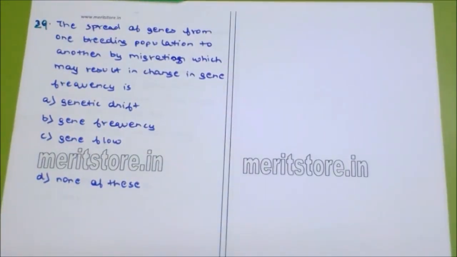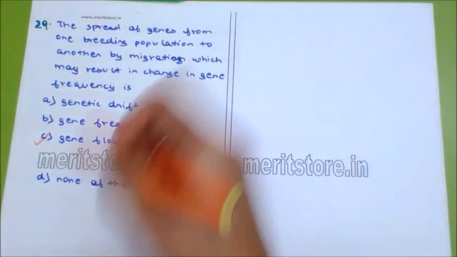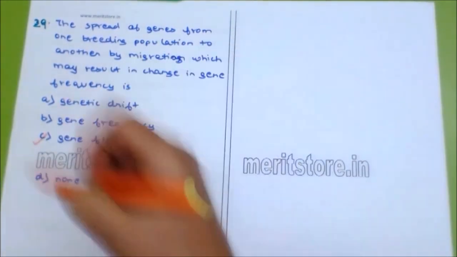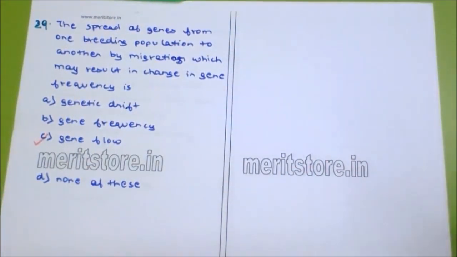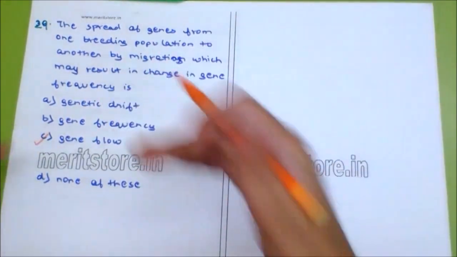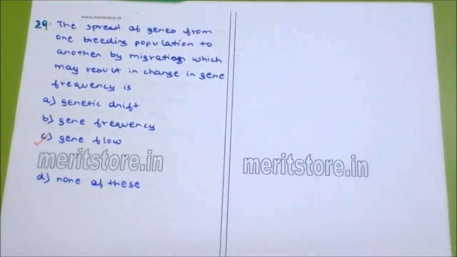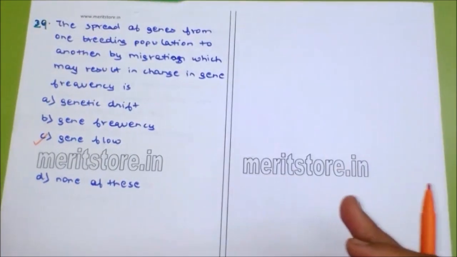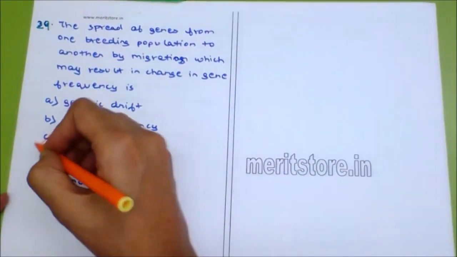The spread of genes from one breeding population to another by migration, which may result in change in gene frequency, is dash. Is it genetic drift, gene frequency, gene flow, or none of these? The spread of genes from one population to another by migration results in gene flow, not gene frequency. The sum total of all the genes of a population is the gene pool, the alleles is gene frequency, and the flow of genes from one population to another is gene flow. So the answer is C.